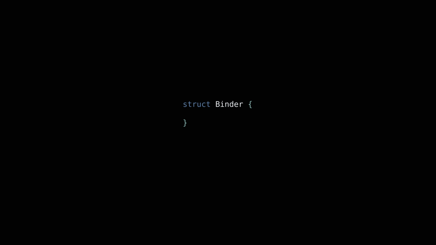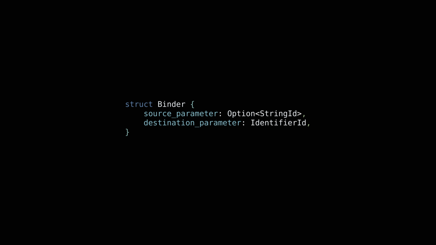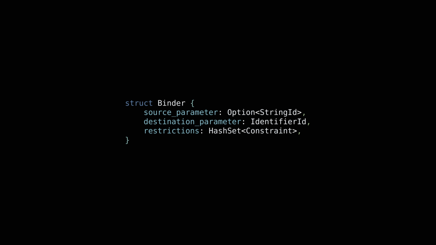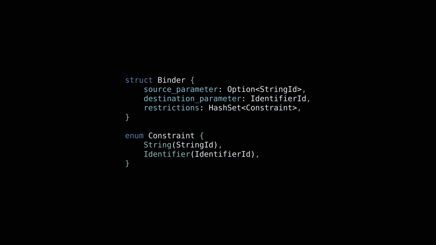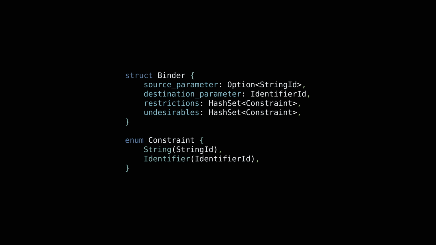Let's define a binder structure holding the hints for selecting admissible parameter names. We store the original source parameter as an optional string. Next, we store the destination parameter as an undetermined variable. Then, we add a hash set of restrictions, with each restriction being either a string or an identifier. Just like in the examples, we'll traverse the input expression twice in top-down order. Because of this, we already know the order in which parameter names will be decided. So, we can split the hash set of restrictions into two, with the second part being the set of quote-unquote undesirable parameter names. These are the parameter names for binders and sub-expressions.